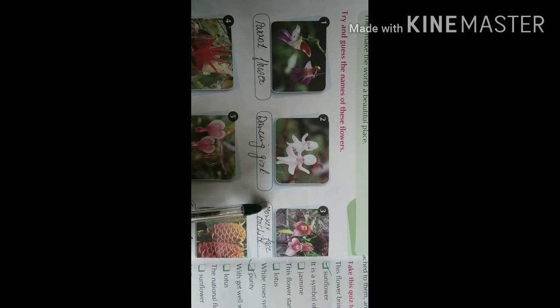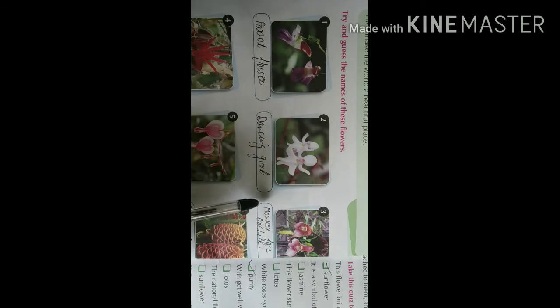Next, see. This is looking like a monkey, isn't it? It's looking like the face of the monkey. Two eyes, nose, and here the mouth. Here also looking like two eyes, nose, and mouth. So this is the monkey face orchid.